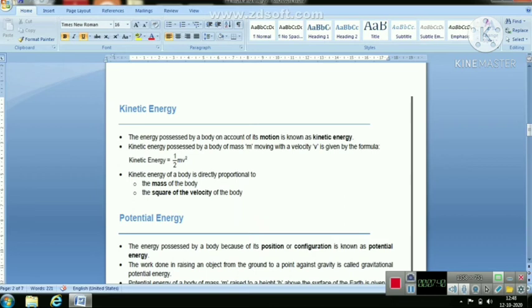Now, these forms of energy we have seen mainly as potential energy and kinetic energy. They include the mechanical energy. James Prescott Joule was an outstanding British physicist. He is best known for his research in electricity and thermodynamics. Amongst other things, he formulated a law for the heating effect of electric current.